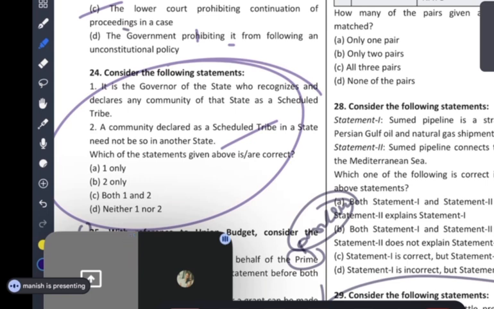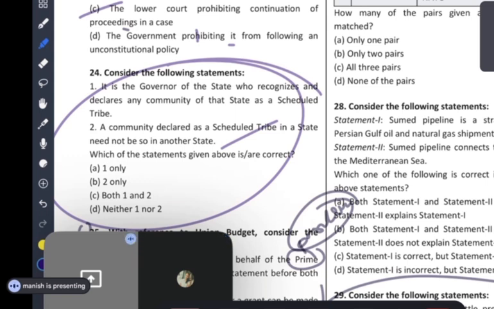See, if Bhagya is a general category in her state, when she comes to my state, she can be SC/ST. The question is about scheduled tribe, not general category. If Bhagya is an SC in Andhra, she will not necessarily be SC in UP or MP; she will be in general. So what is the question saying? If Bhagya is SC in Andhra, she need not be SC in UP, so need not be so in another state.